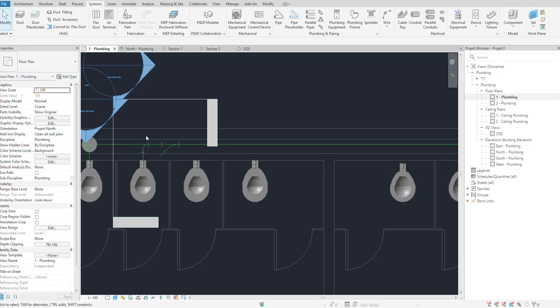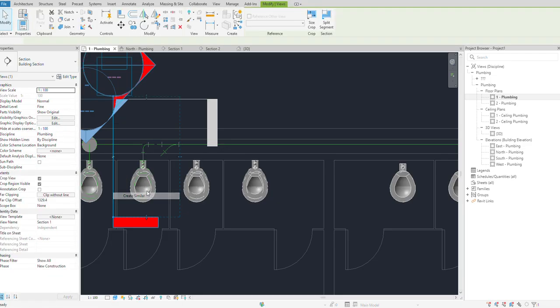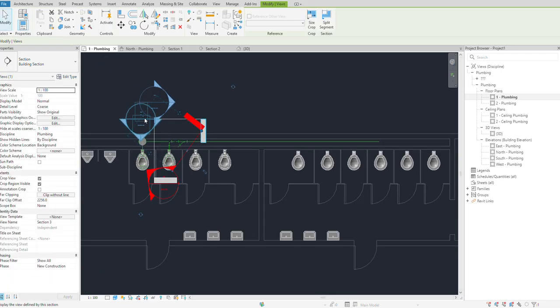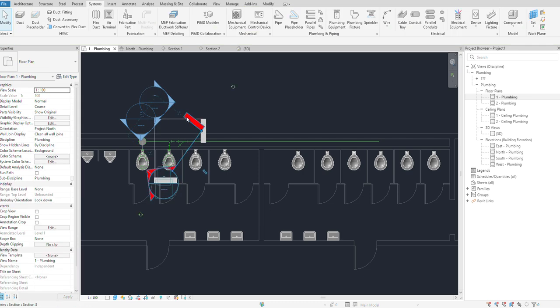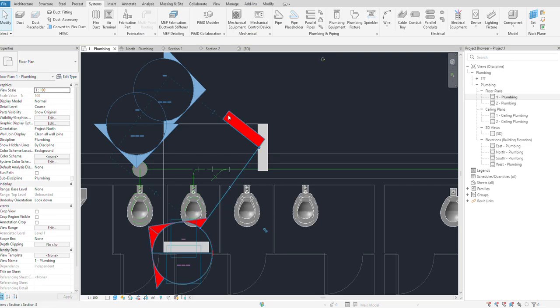So what I will do is draw a sloped angle. Go to create similar. The most important thing is create similar. One minute. Okay, we created this with create similar.